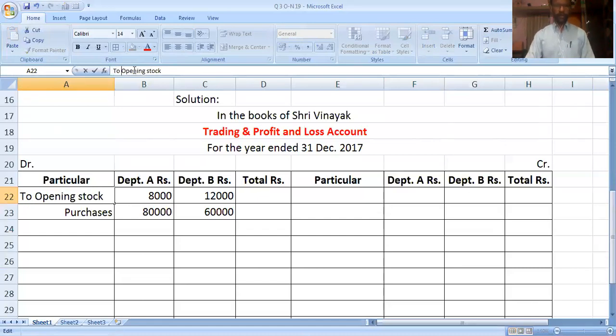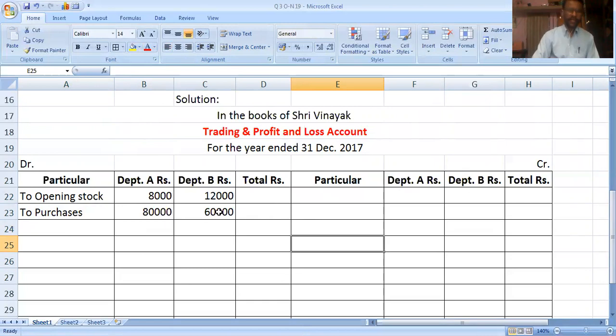Two opening stock and two purchases. Opening stock Department A rupees 8,000, Department B 12,000. Purchases 80,000 for Department A, 60,000 for Department B.